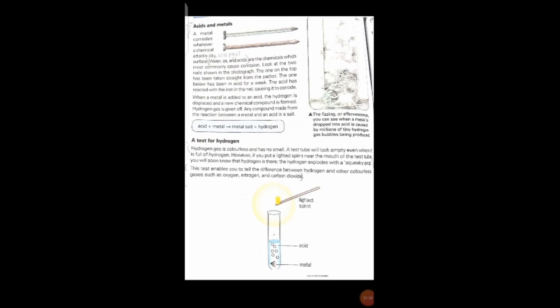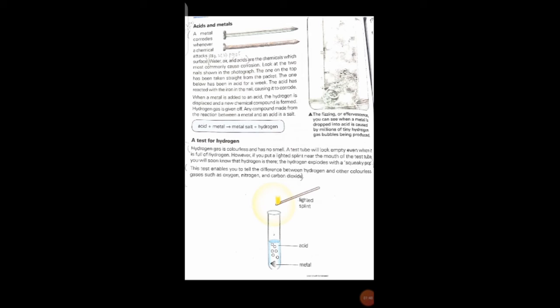And how do you find out the hydrogen? Hydrogen is not visible because it is a colorless gas, but when you bring a lit matchstick near it, a squeaky pop will appear, which represents that some gas is present in it, but you will not be able to identify whether it is hydrogen or any other colorless gas.